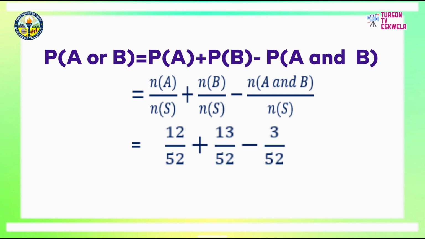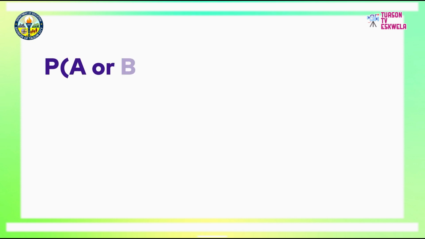Next, perform the operation on the resulting similar fractions. Add 12 plus 13, that is equal to 25, then minus 3. The answer is 22. Then copy the denominator, which is 52. So, the resulting fraction is 22 over 52. Afterward, reduce this to lowest term by dividing both the numerator and the denominator by 2.